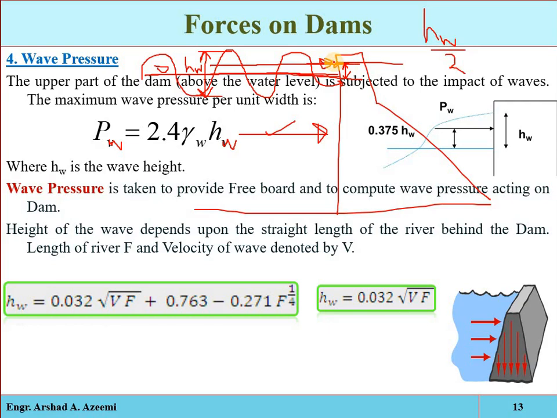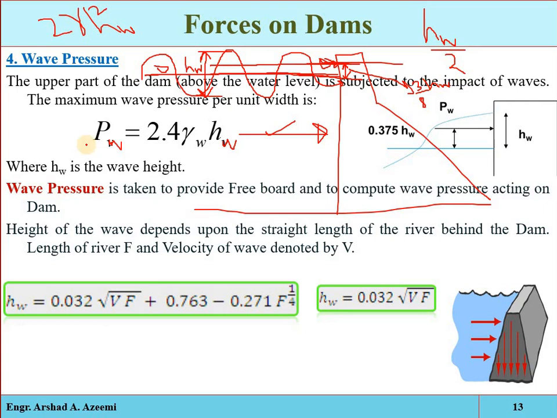Also, sometimes the pressure is calculated as a unit weight of water multiplied by h square, where h is the height of the wave squared. So it will act at a distance of 3 by 8 hw from the still water surface.